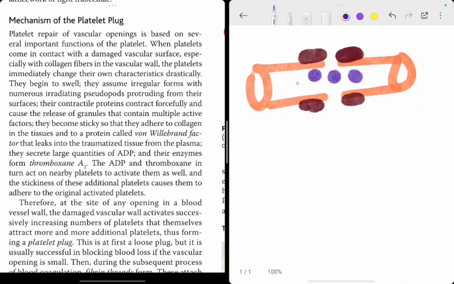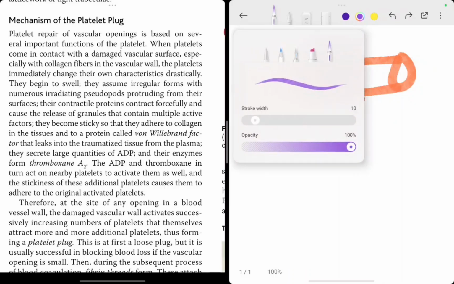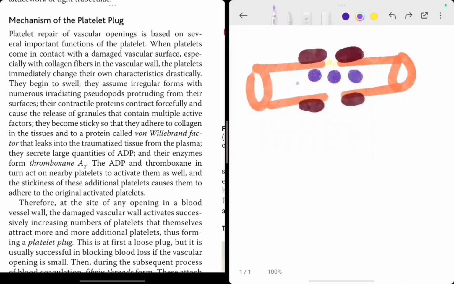So whenever the blood vessel is ruptured, the collagen, let me introduce collagen here. Suppose the collagen is here. They will see the collagen and get attracted towards it, and they get into this shape.